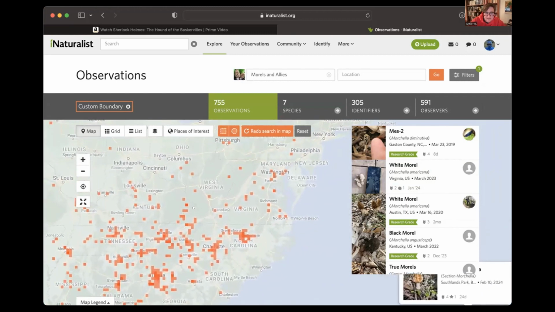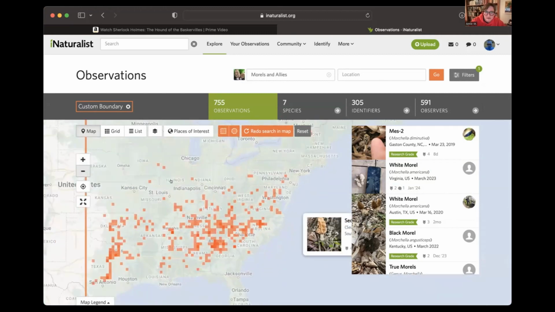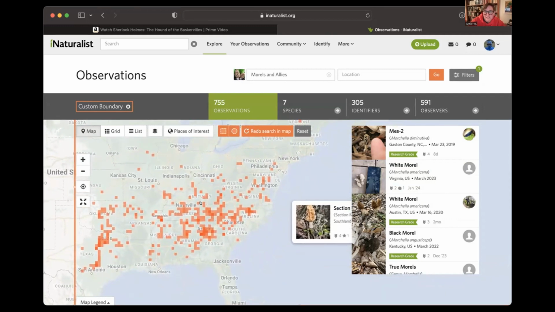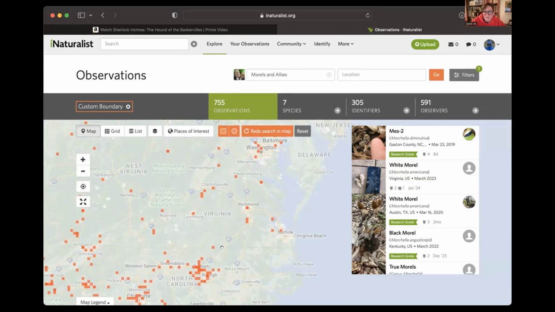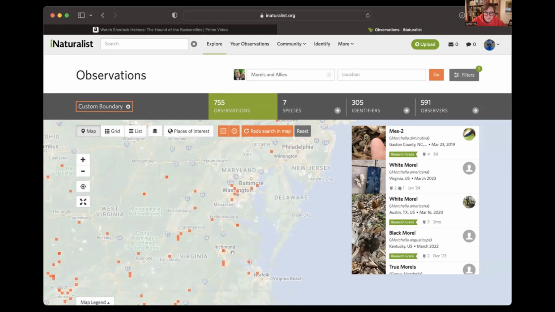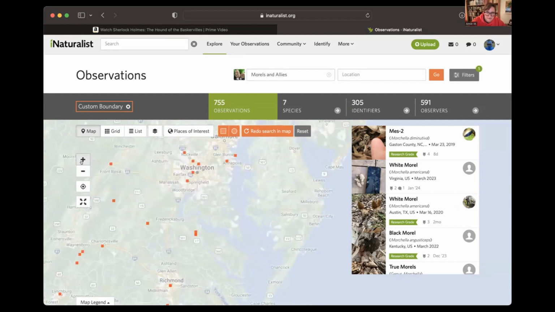And I think that this gives you a nice sense of the timeline of morels. As you can see, on this heat map, it's looking hot in the south, not surprisingly, in March. And then it gets a little sporadic up here. Now, we're interested in our area. People may be going on vacations further south and you might want to then focus in, but I'm not going anywhere for a while.